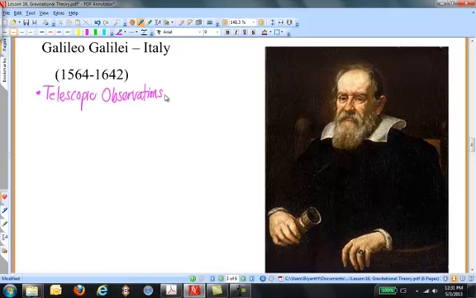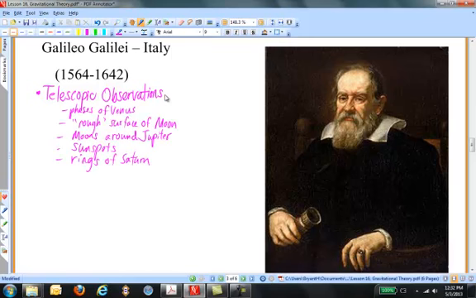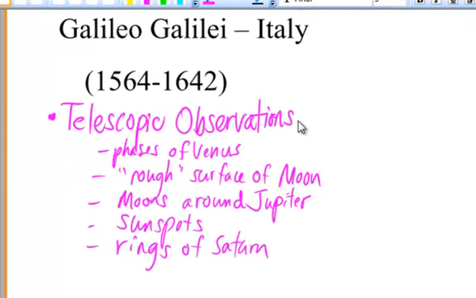While Galileo didn't invent the telescope, he did improve it significantly, and then turned the telescope to the sky to make many important observations, including the phases of the planet Venus, finding the 4 largest moons of Jupiter, discovering the rough surface of the moon, and sunspots. He even first observed the rings of Saturn.